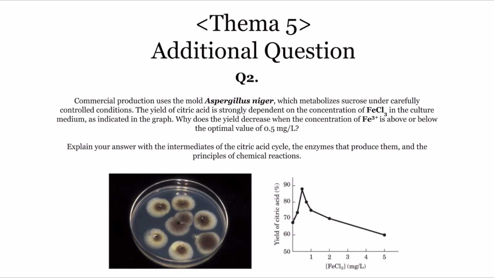Fe3+ maintains the activity of these enzymes and ensures the smooth progress of the citric acid cycle. Therefore, if the concentration is out of the optimum value, the activity of these enzymes may be interfered with, negatively affecting the production of citric acid.